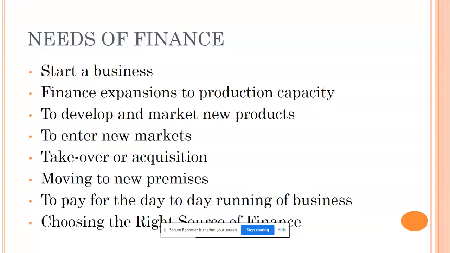So that is how finance helps you to expand production capacity, to develop and market new products. To develop a new product, you need finance. To market the new product, you need finance. So without money, nothing happens, right? Money is otherwise called finance.